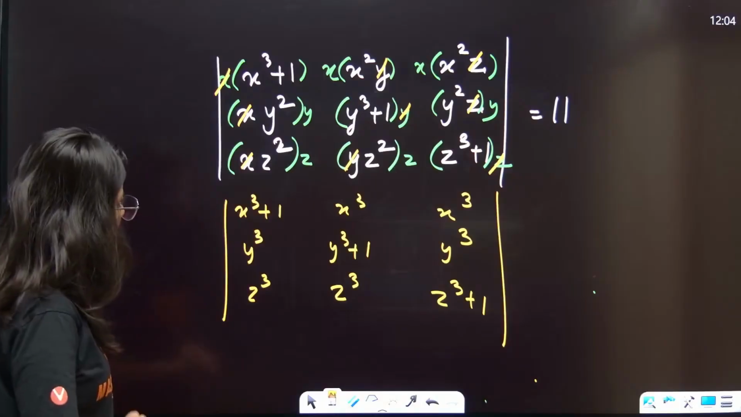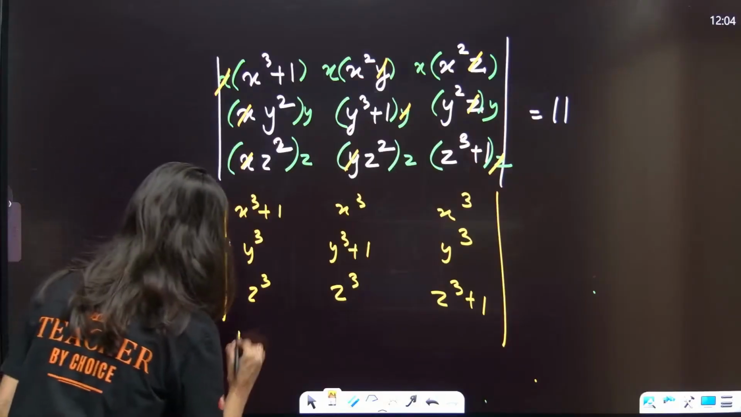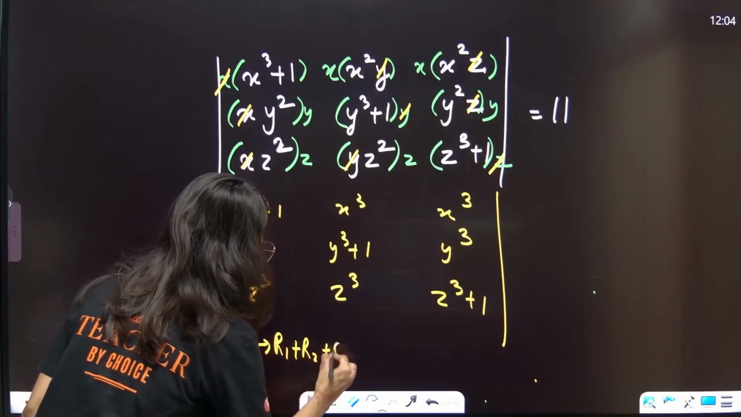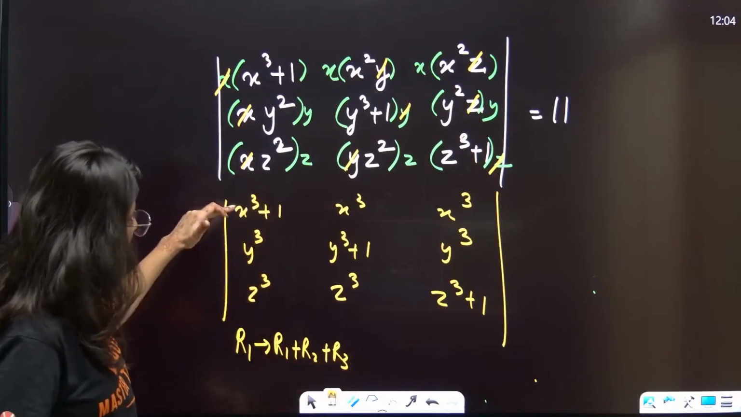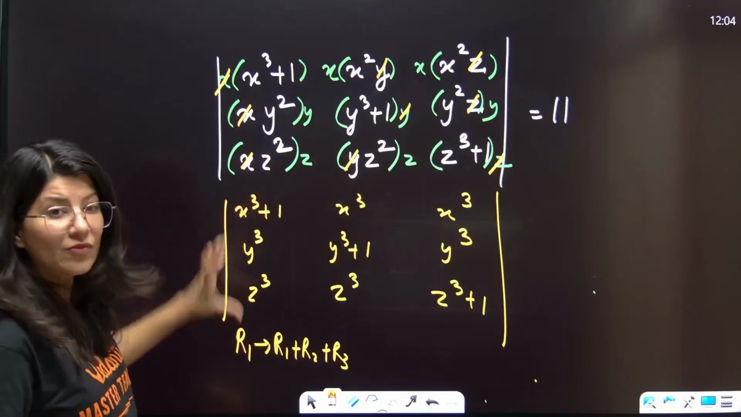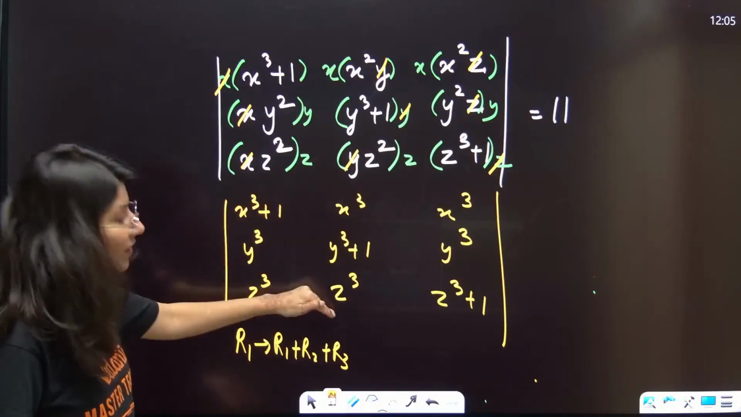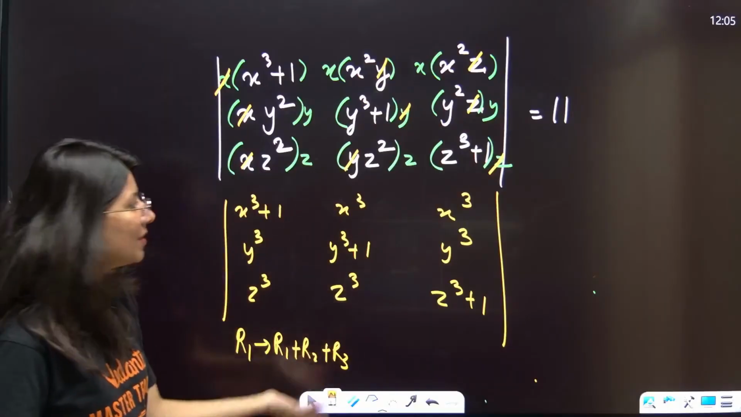Now what you can do is apply this operation: row 1 goes to row 1 plus row 2 plus row 3. Why? Because if you add these three elements, the sum is x cube, y cube, z cube plus 1. Some of these three elements are the same, and some of these three elements are also the same.